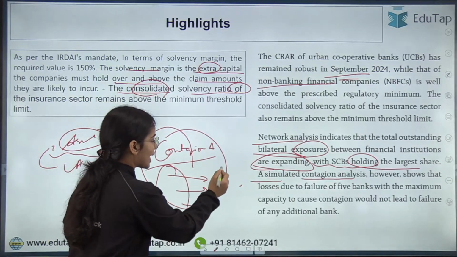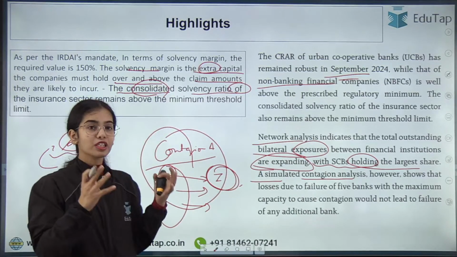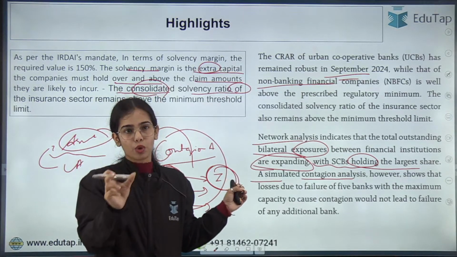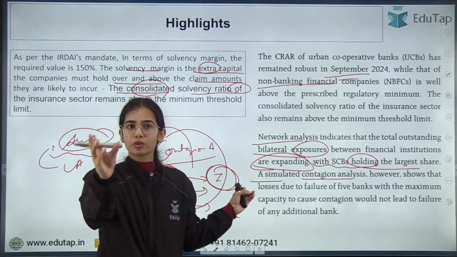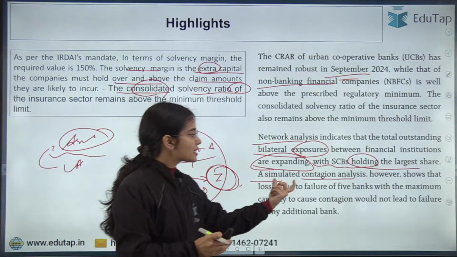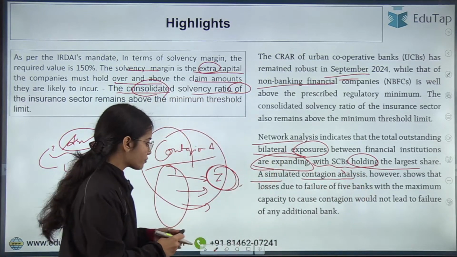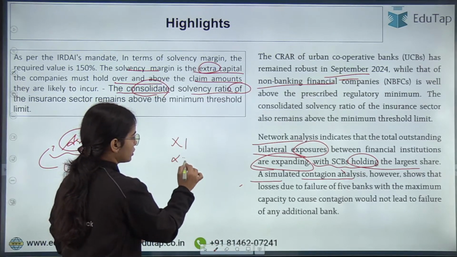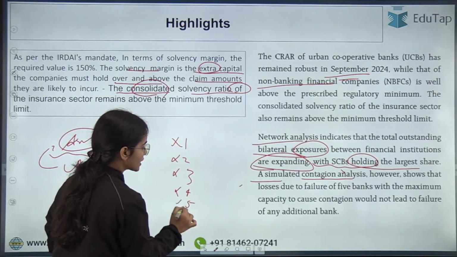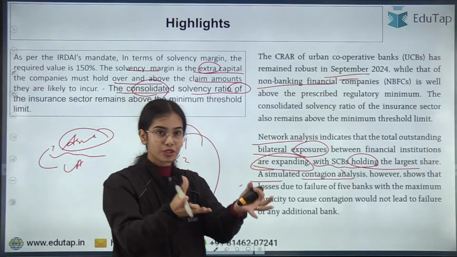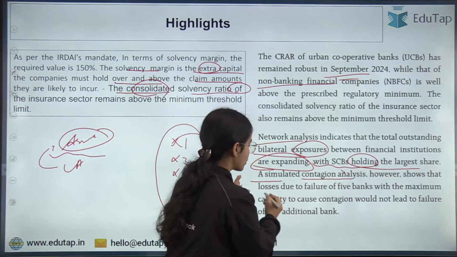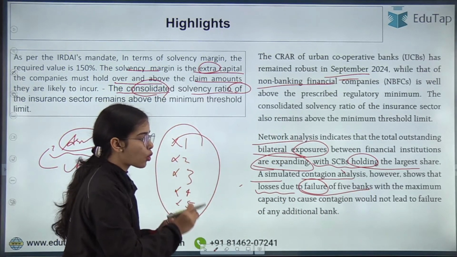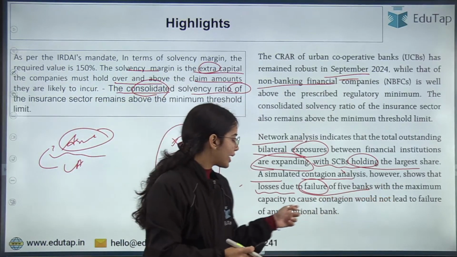So I am the one that is having the most contagion. If I am doing something wrong, you will also do that thing wrong. If I am providing you wrong data, you will remember that wrong data, right? So this is the idea of the contagion analysis that was done: these 5 banks, let's say 1, 2, 3, 4, 5, are the most interconnected banks with the financial institutions. So contagion analysis was done to show that losses due to the failure of these 5 banks, which have the maximum capacity to cause contagion, would not lead to failure of any additional bank.